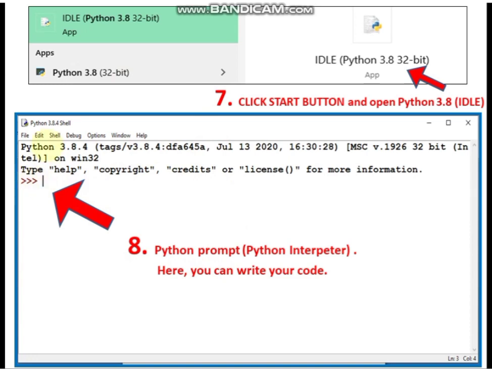It shows that Python 3.8.4 is installed, along with its details, and this is the prompt, the three greater than symbols together. This is actually the prompt, not greater than symbols. This is the Python prompt where you can write your code.